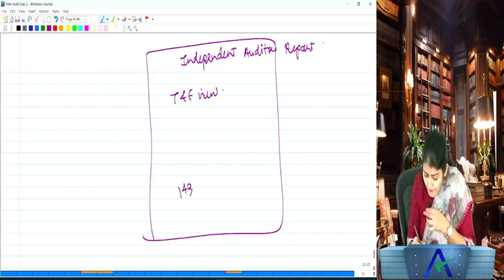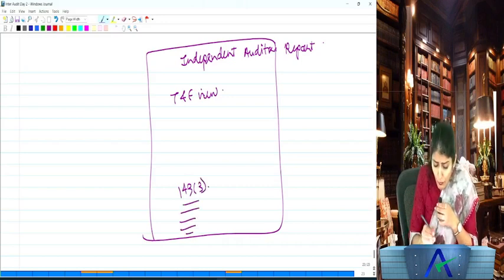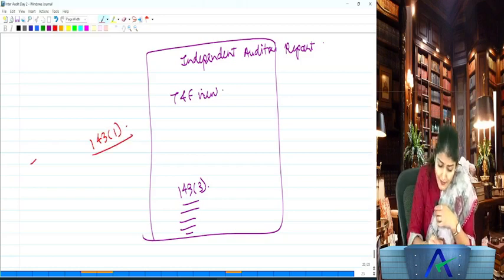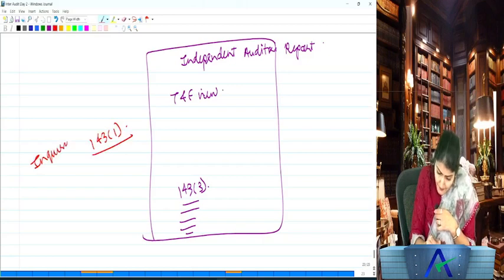Then also they have done the reporting on the matters of 143(3). But I see nowhere in the report 143(1) mentioned. Then what does that mean? Okay, the auditor has done the inquiry, but the auditor has no negative findings. He has no adverse findings.